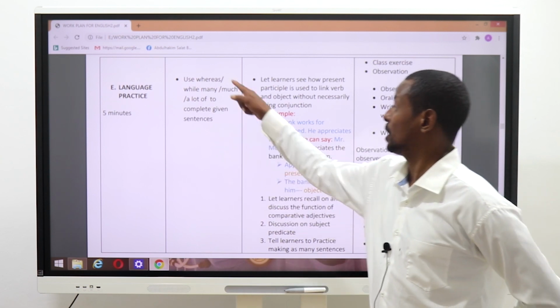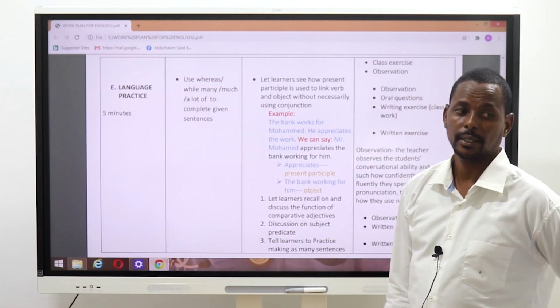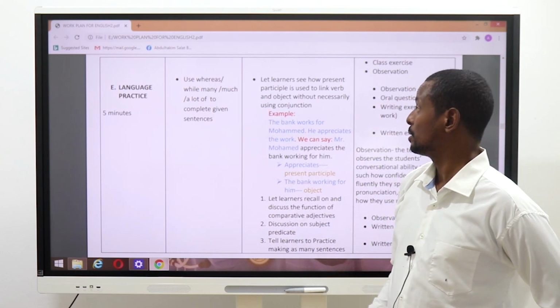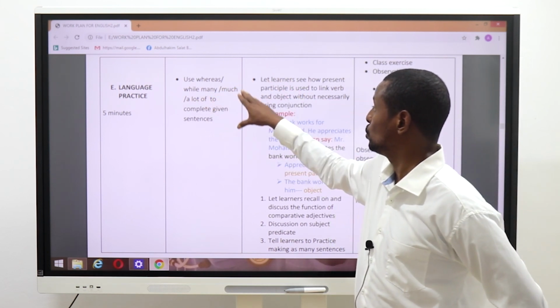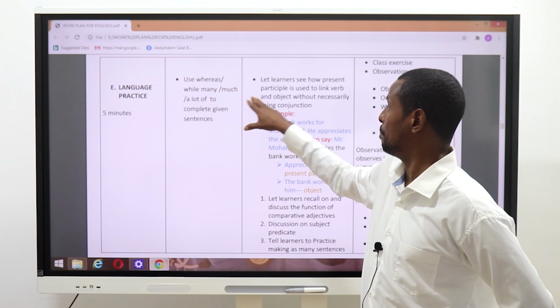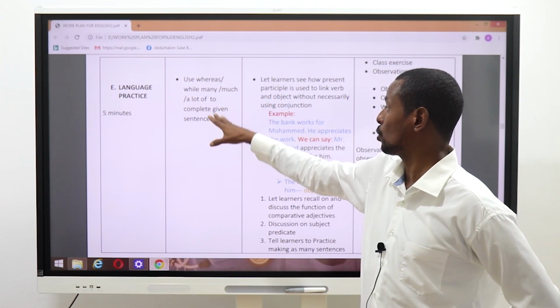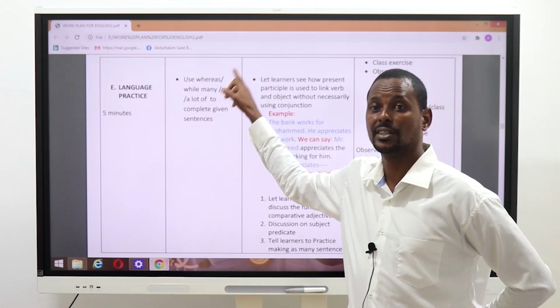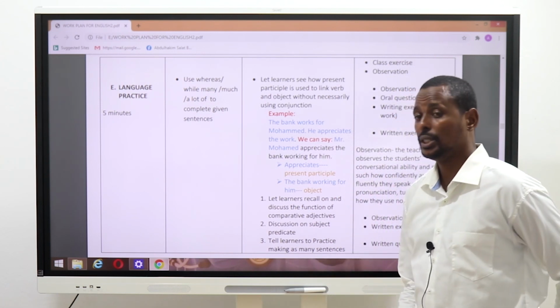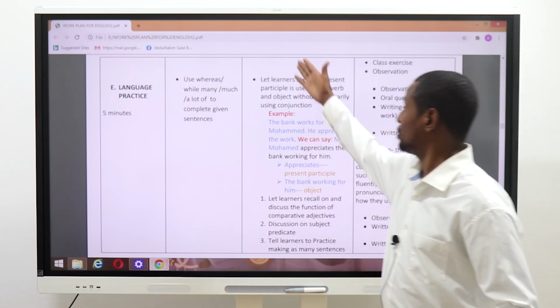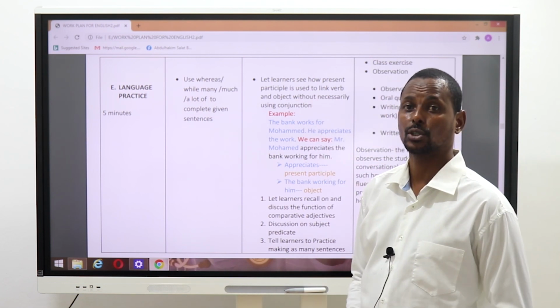So by the end of this lesson, the student, the learner, should be able to achieve this objective, should be able to use whereas, while, many, much, a lot of, to complete given sentences. Now, how do we go about it? This is the methodology.